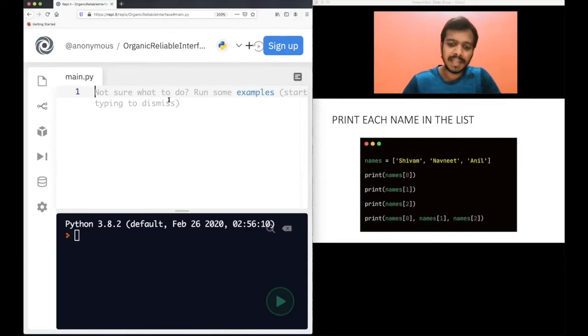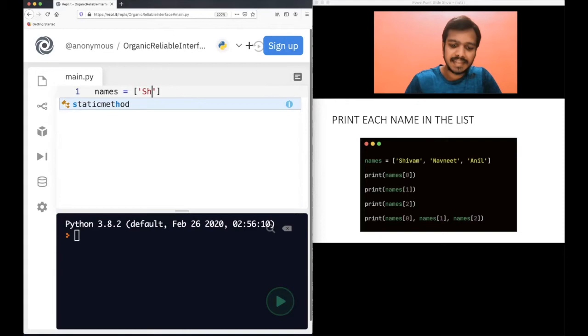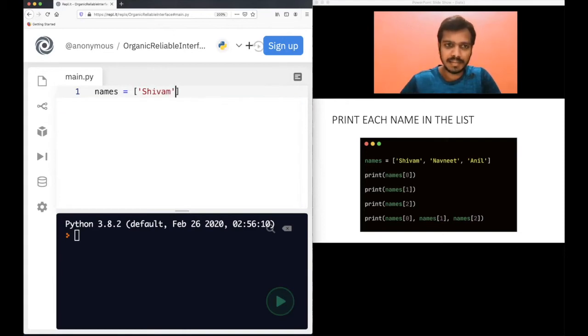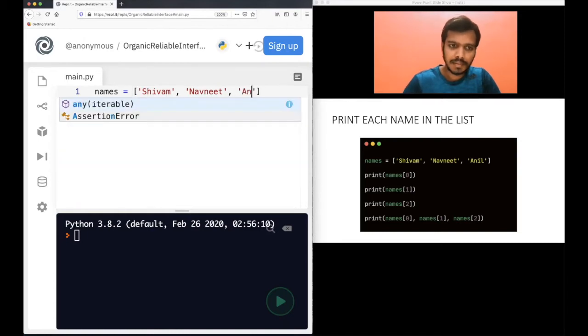So if you have names, let's say 3 names, let me write that. Also in this text editor, you will get auto suggestions. So basically it will try to suggest what will be the next line of code. That normally happens in text editors, so do not get worried about that. Obviously it is trying to suggest something like any iterable. So leave that, do not worry about that.